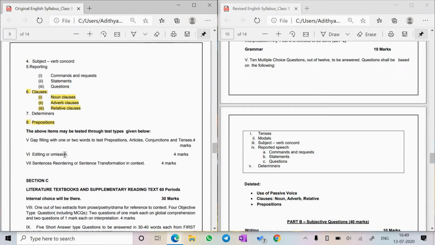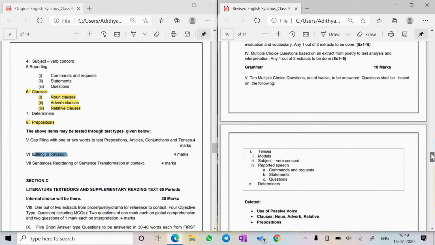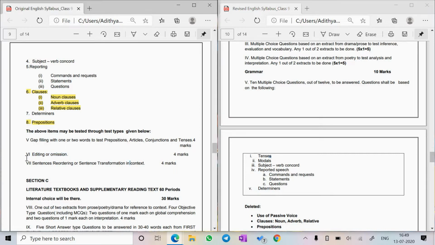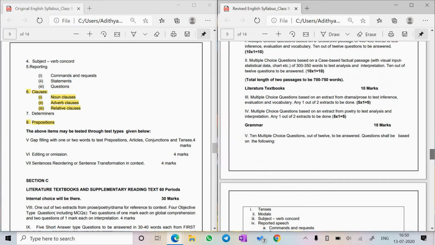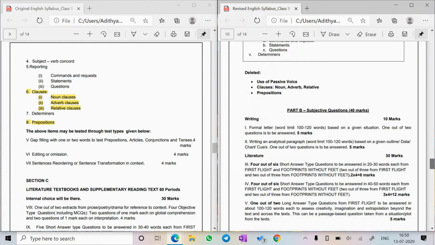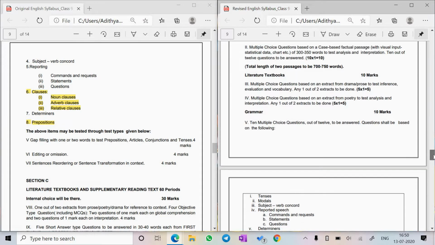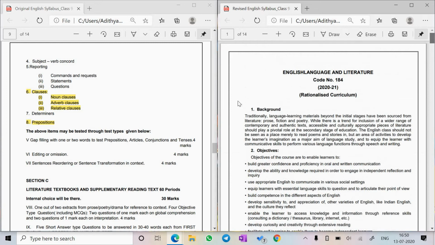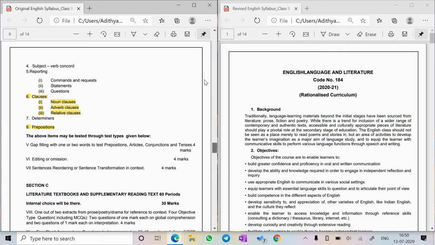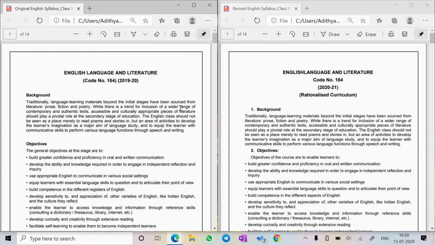And then we have editing or omission. That has always been in the exam. So sentence reordering, editing or omission, and gap filling are some of the common things that always come, and since there is nothing mentioned about their deletion at all, let's just consider that they have not been deleted, for the sake of safety. So that's the deletion for English, guys. 3 grammar topics, 8 chapters, 4 proses, 4 poems, and that's it.